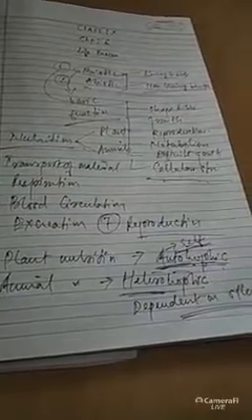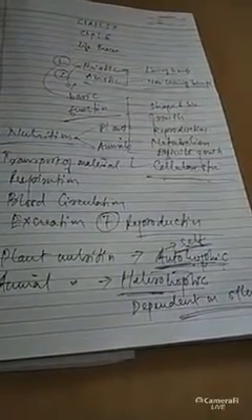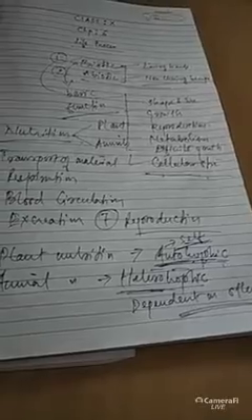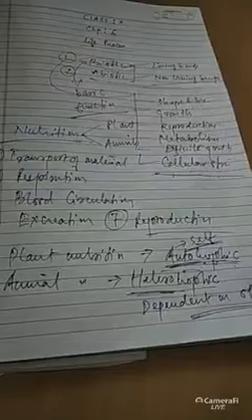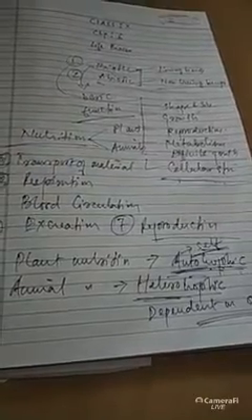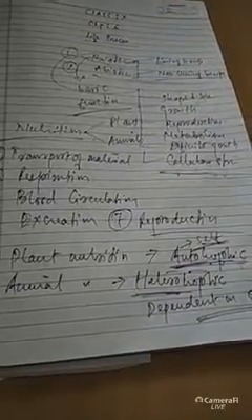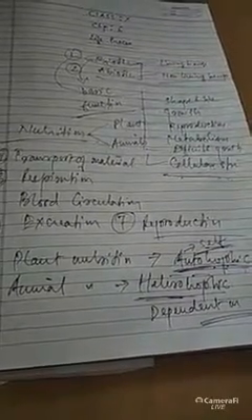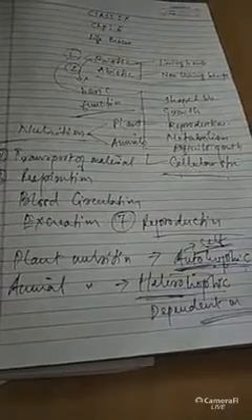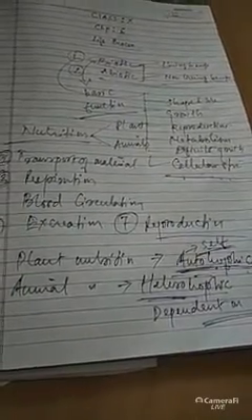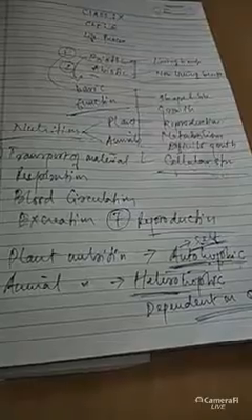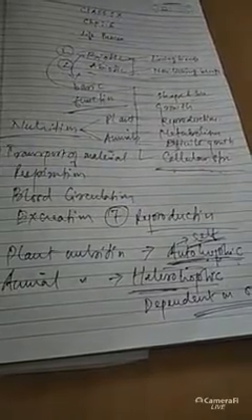Okay. So what is the basic definition of nutrition? Nutrition means the intake of food followed by its utilization. It doesn't mean that we are taking food but we are not getting the energy, we are not getting sufficient nutrition. So that doesn't mean that we are getting nutrition. So I am repeating again, the intake of food followed by its utilization is called nutrition. This is the basic thing about nutrition.